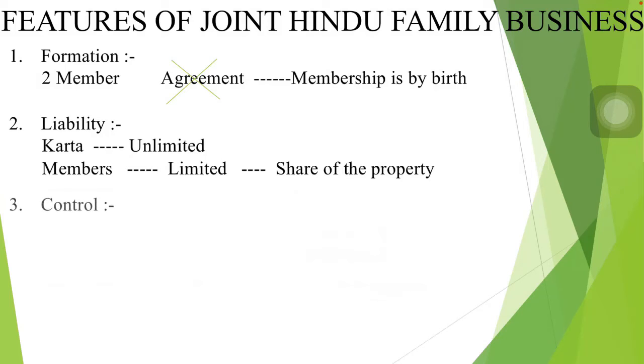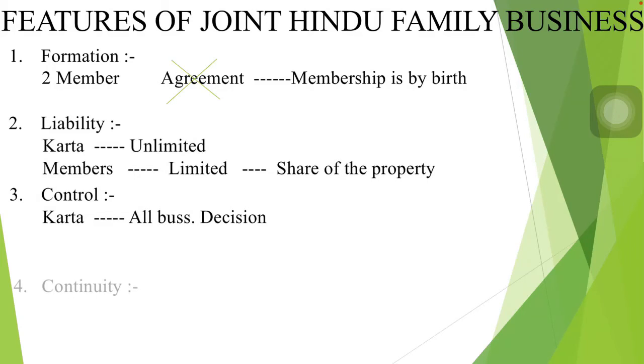The next feature of joint Hindu family is control. The full control of the joint Hindu family is in the hands of the Karta. This means that all the business decisions will be taken by the Karta. Other members do not have any role in the decision making of the organization. The Karta can of course take suggestions or ideas from the other members, but the final decision will be of the Karta only.